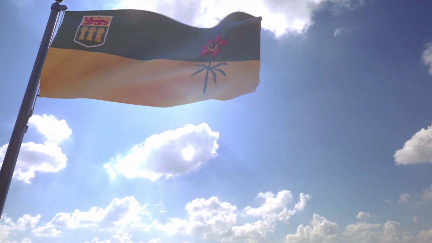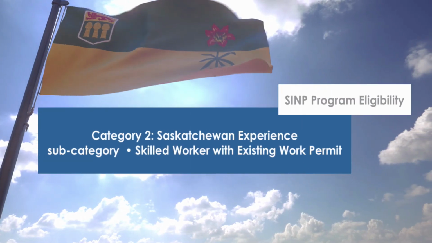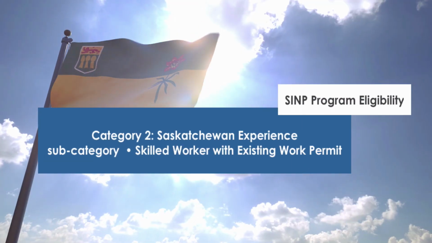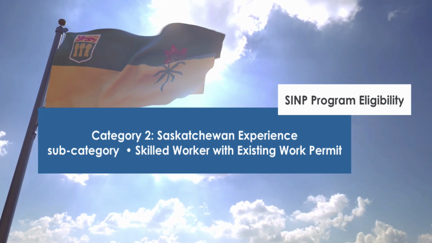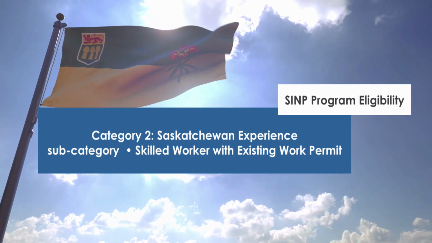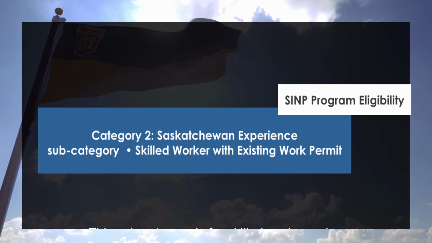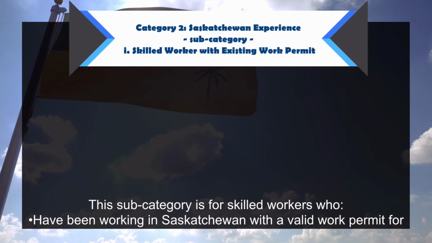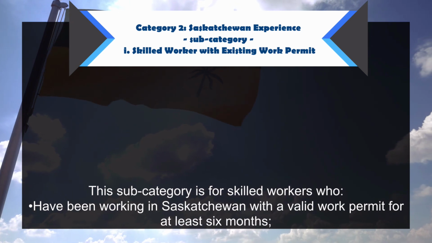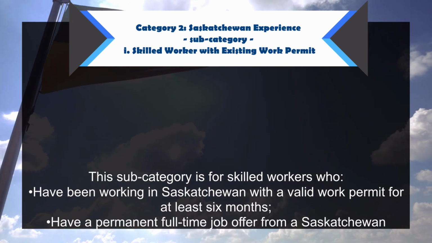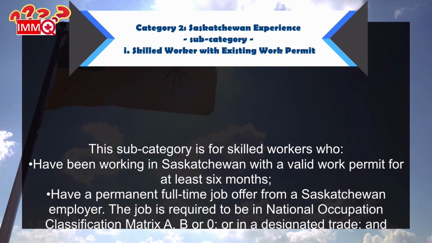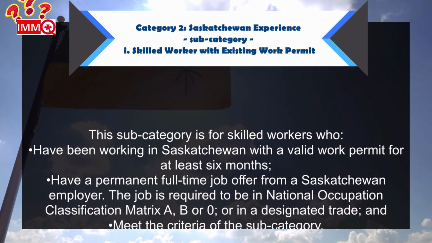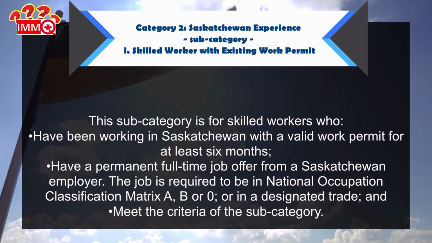Eligibility for Saskatchewan experience category. Subcategory, skilled worker with existing work permit. This subcategory is for skilled workers who have been working in Saskatchewan with a valid work permit for at least 6 months. Have a permanent full-time job offer from a Saskatchewan employer. The job is required to be in National Occupation Classification, NOC, Matrix A, B or 0, or in a designated trade, and meet the criteria of this subcategory.